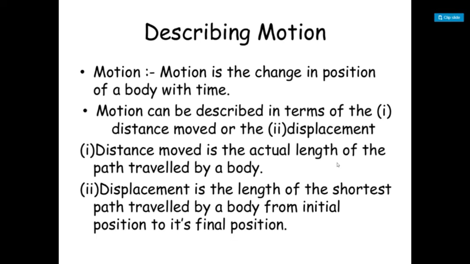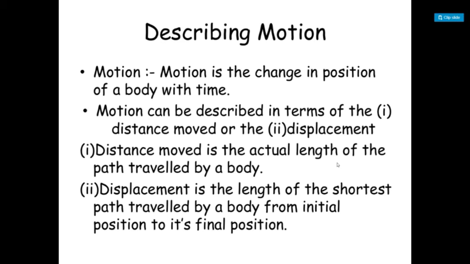Now, when we describe motion, there are two terms. One is distance and second is displacement. Now, how can we differentiate these two terms? Distance moved is the actual length of the path traveled by the body. And displacement is the length of the shortest path traveled by a body from its initial position to its final position.